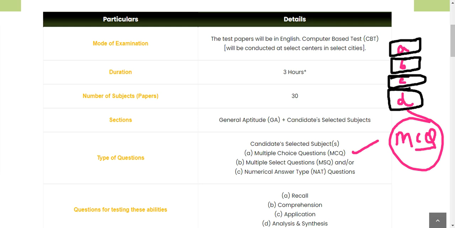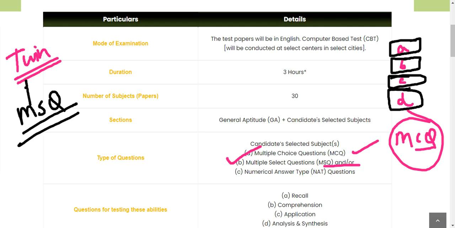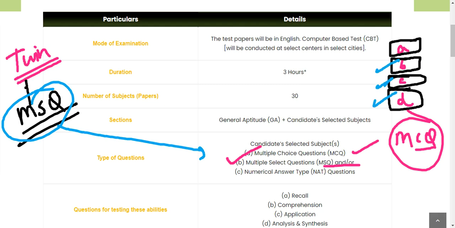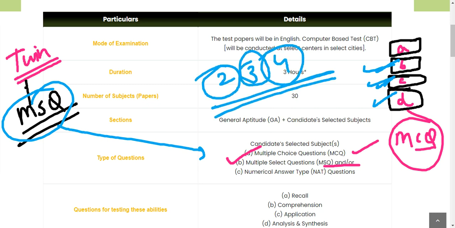Then we have the multiple select questions, MSQ. As you saw in the previous video, where we discussed twin studies, adoption studies, and family studies, that was an MSQ type, where more than one option is correct. It is referred to as multiple select questions. So B, C, D can be the answer, or B and C can be the answer. You can have two, three, or four options correct, and all of them can be correct. You just have to be aware.